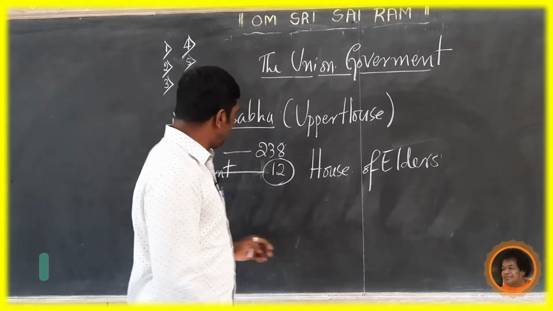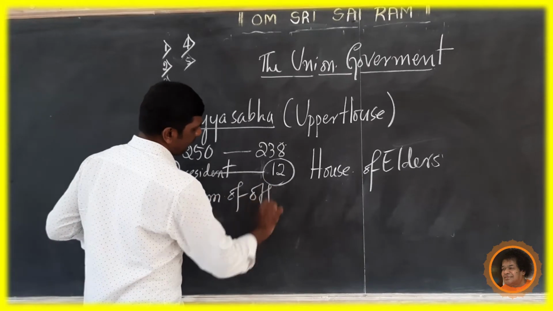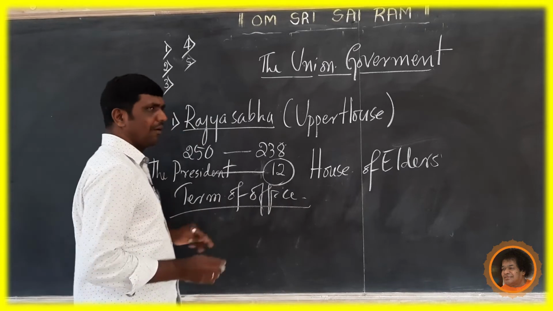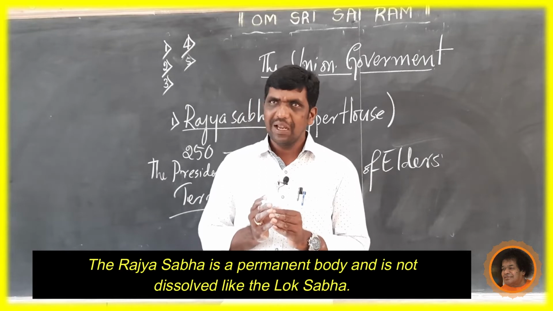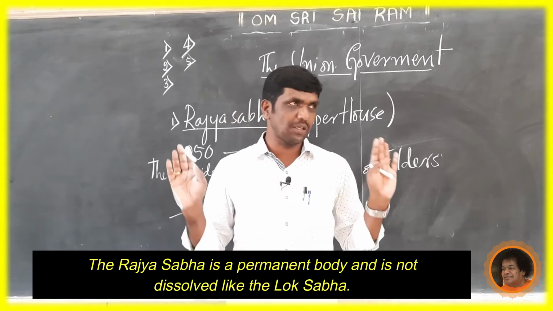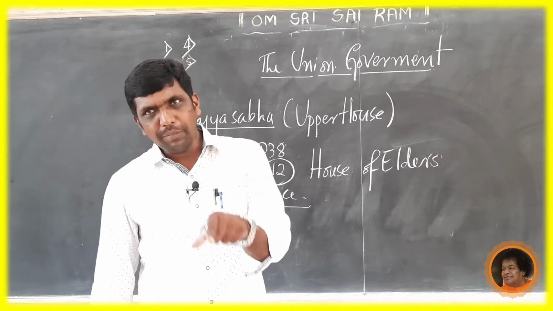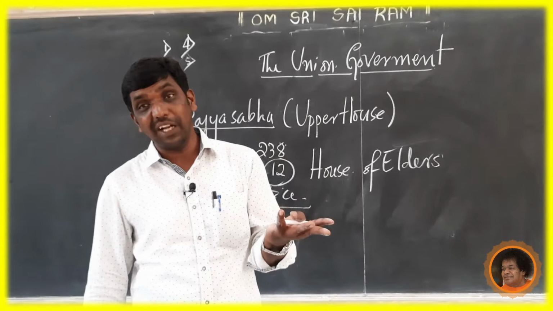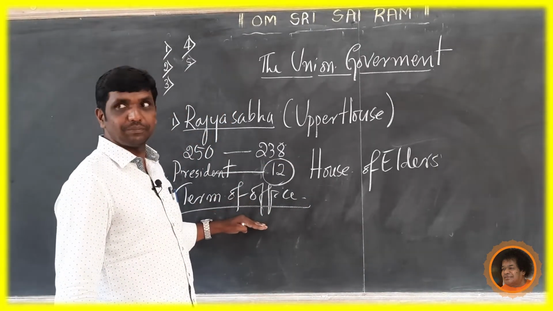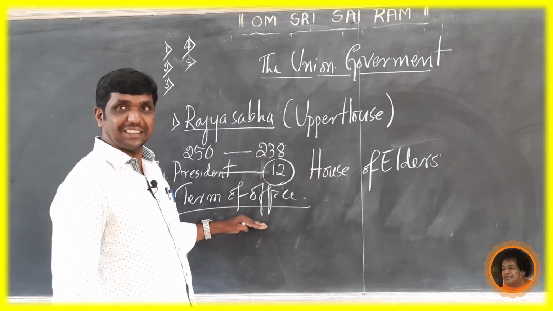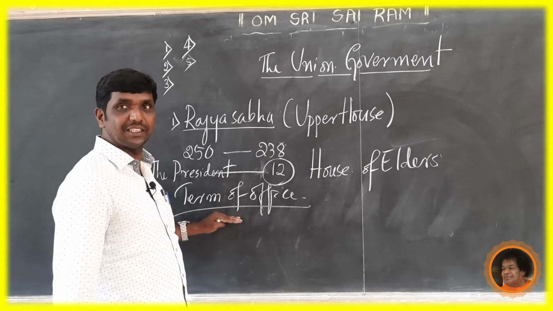Now let us see the term of office of Rajya Sabha. The Rajya Sabha is a permanent body and it is not dissolved like Lok Sabha. On the advice of the Prime Minister, Lok Sabha can be dissolved. But here the term of the members is 6 years.